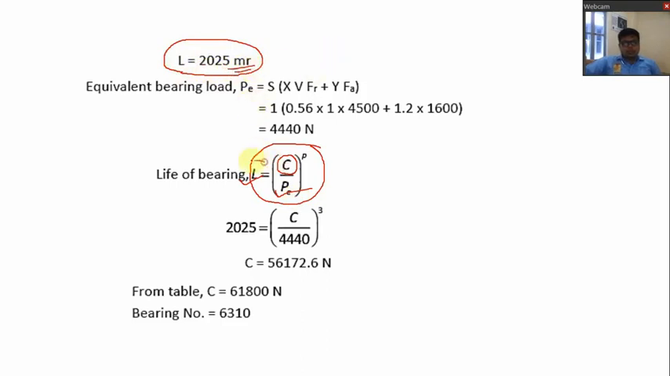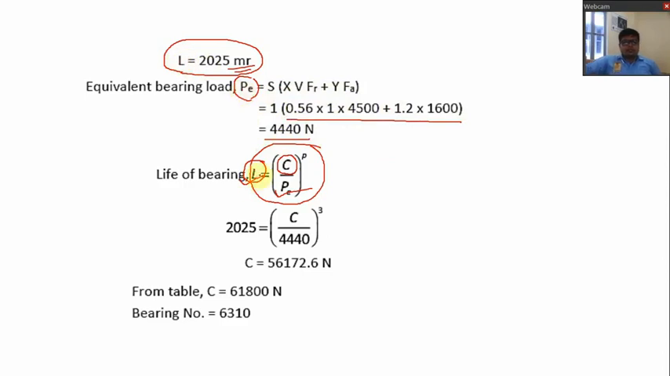So we have L. Next thing, what is required? PE. The equation to find the equivalent bearing load PE is S, the service factor, into XVFR plus YFA. We have all the values, so let us put the values here, and by solving this you will get 4440 Newton. It means we have L and PE.